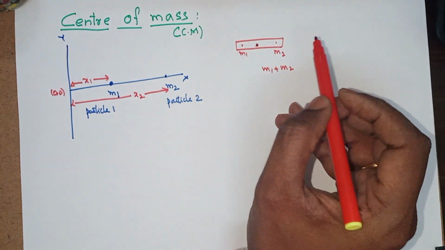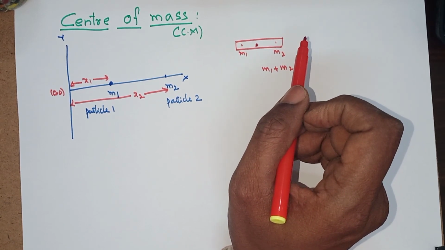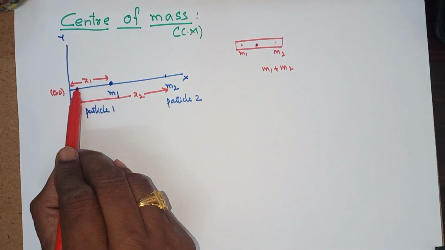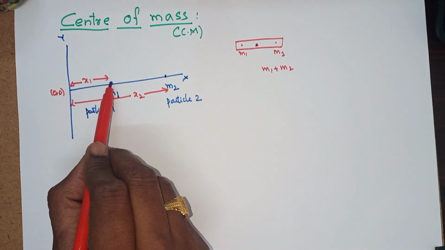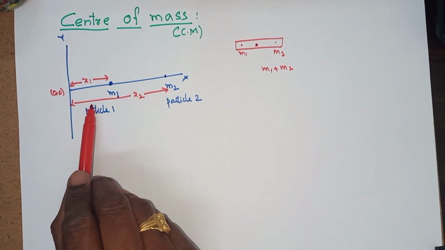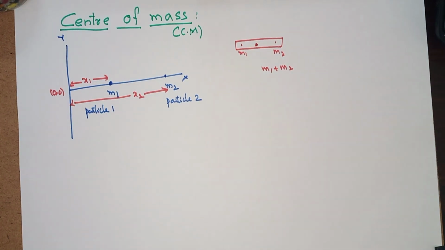Let's see this one, but how to find the location, what is the formula for it? So let's say x1 is the distance from the y axis along the x axis and x2 is the distance from the y axis along the x axis. These are the locations of the two points.